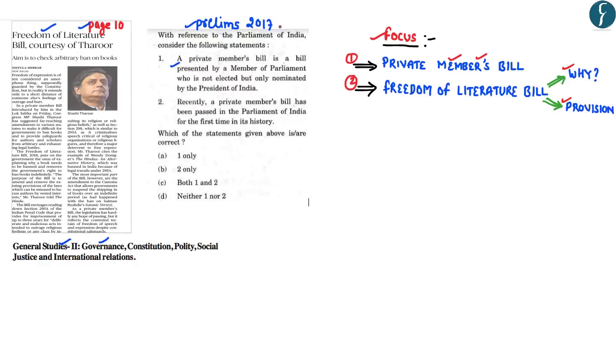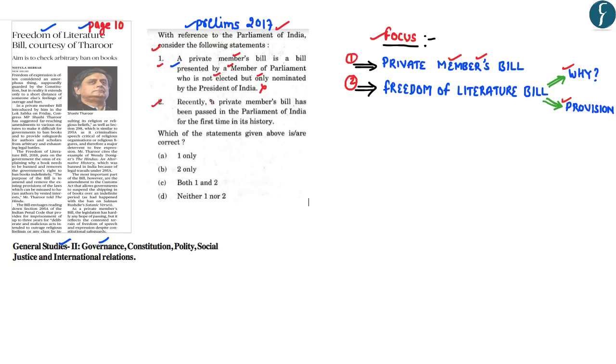Now coming to the question which was asked in the prelims 2017, the question here was, with reference to the Parliament of India, consider the following statements. The first statement is, a Private Members Bill is a bill presented by a Member of Parliament who is not elected but only nominated by the President of India. Now this particular statement is clearly wrong. This is because a Private Members Bill can be introduced by both elected as well as nominated members.